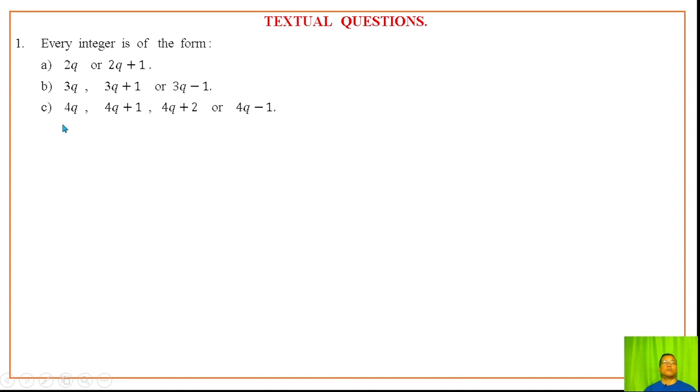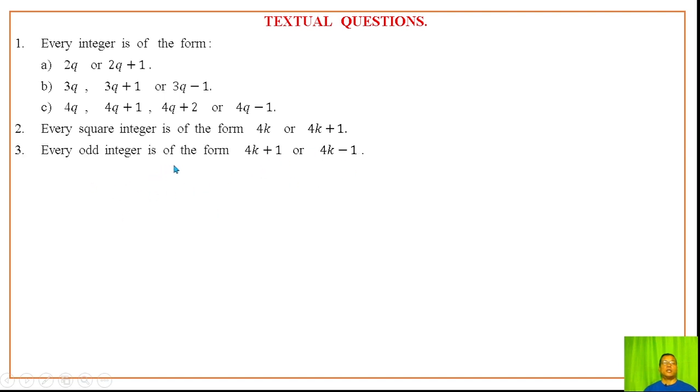Every square integer is of the form 4k or 4k plus 1, where k is some integer.